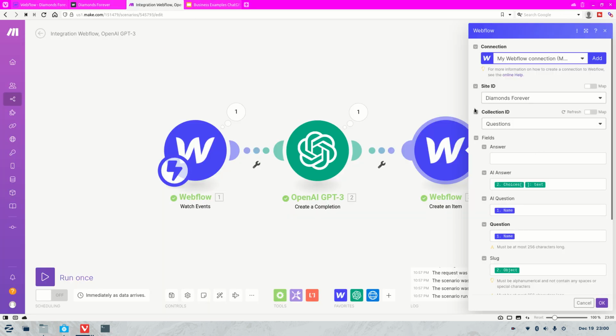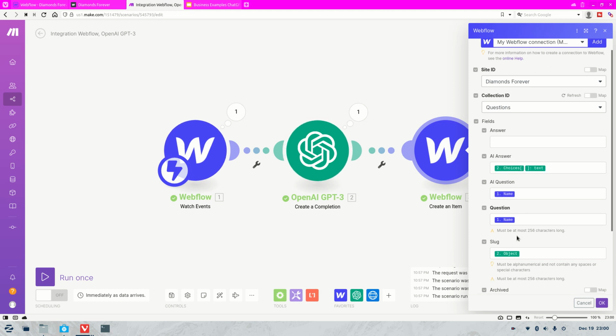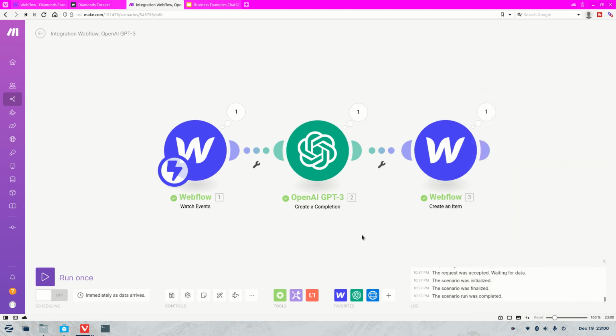How it does that is you select the collection, and then the fields that you want the data to go into, and then save. All you'd have to do is go run once, and it will let you run it. Now you can run this 24/7, you don't have to run it once. It's just because I'm not using this as a proper product, so I'm using it as run once, just to show us these examples.